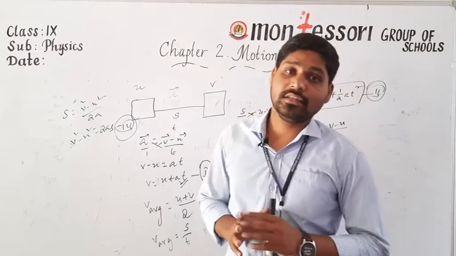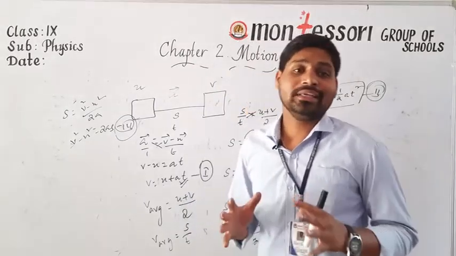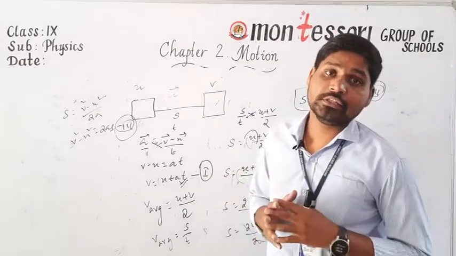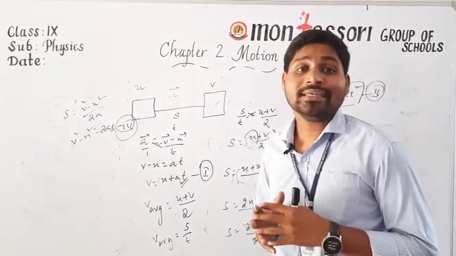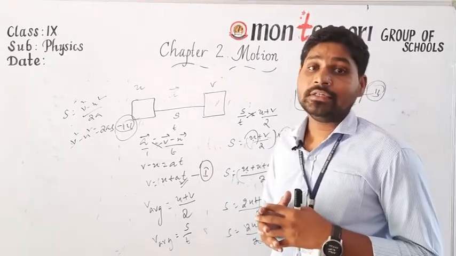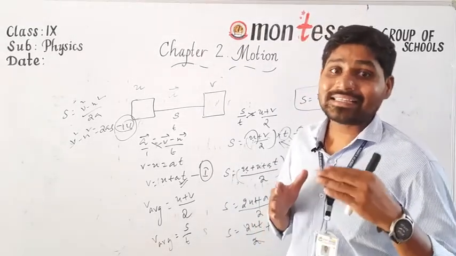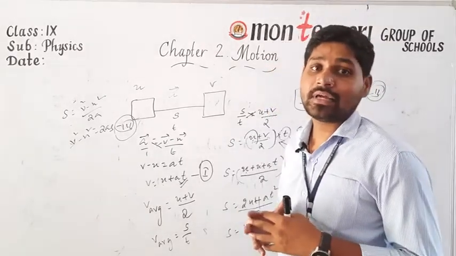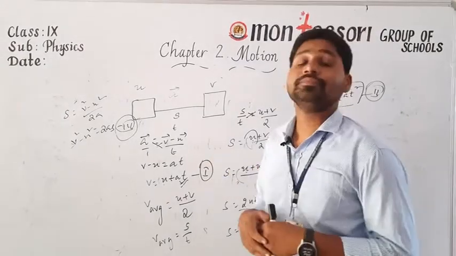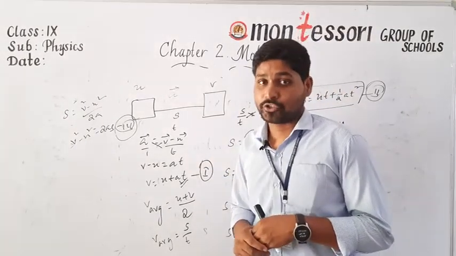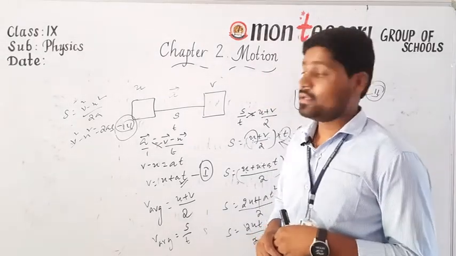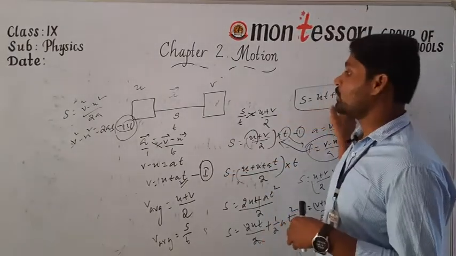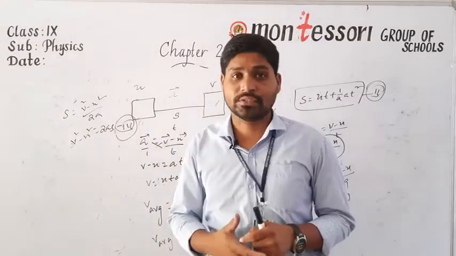In this video, we discussed what is meant by uniform and non-uniform motion, circular motion, and the motion of a body on an inclined plane. After that we learned what acceleration is, and what deceleration or negative acceleration is. At the same time, we discussed the equations of uniformly accelerated motion. So all of you please practice these three equations of motion: v is equal to u plus at, s is equal to ut plus half at square, and v square minus u square is equal to 2as.